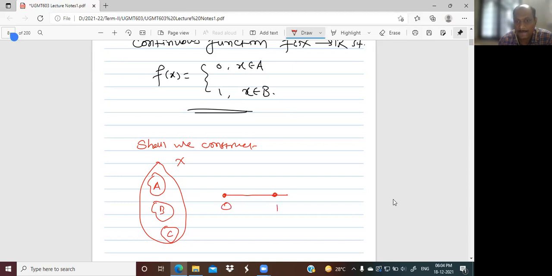Now this is a question. 0, 1, 2 are subsets of R, rooms from the hospital, and surely these are affecting the COVID.